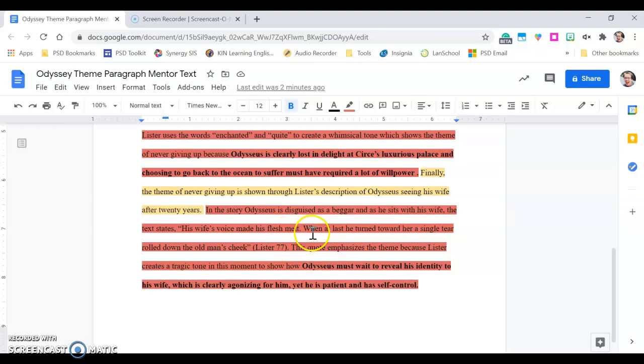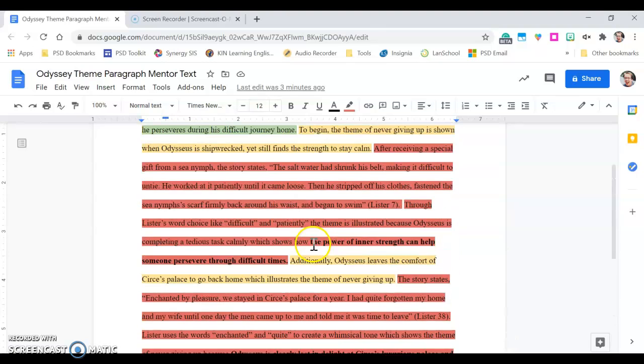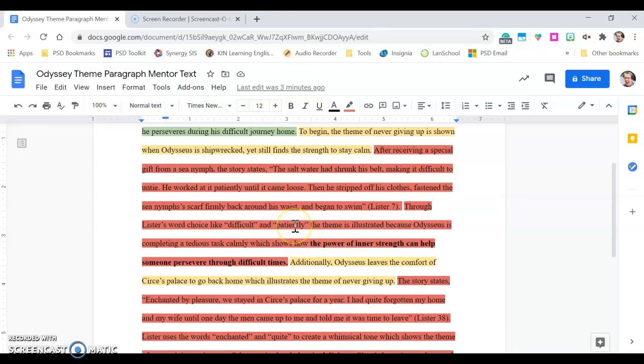So each part of your elaboration should really do three things. It should have some sort of transitional phrase that connects back to your main point. So this shows the theme because, and then it should have a part that talks about the tone or the word choice. So Lister creates a tragic tone to show. And then it should have that third part that connects back to the theme. So each of those pieces should be in your elaboration sentences, all three of them. That's a tricky thing to do, but it's something our elaboration sentences need to do in this body paragraph.